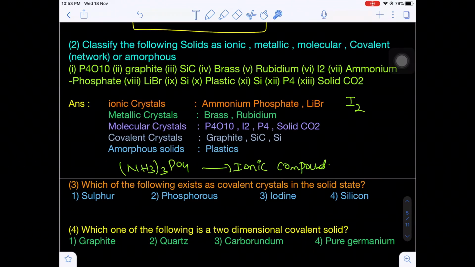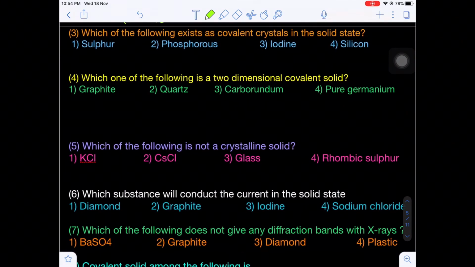Silicon is an atom, so atoms will be the constituent particles of a covalent crystal. Plastic we know is amorphous. P4 is a molecular solid. Solid CO2, which is known as dry ice, are you getting my point? It is also a molecular crystalline solid.